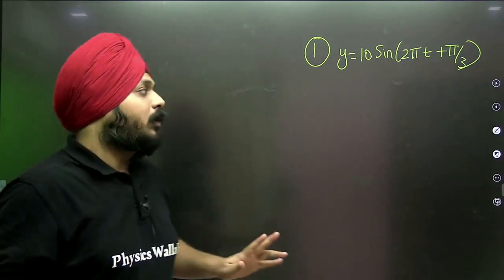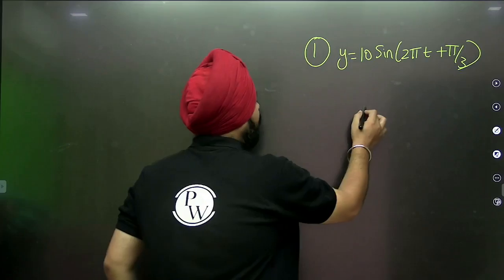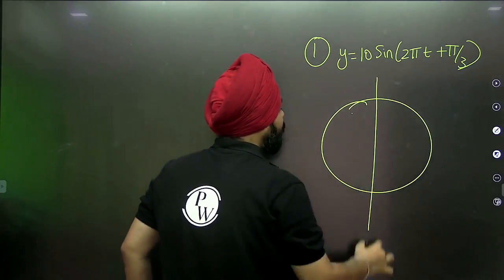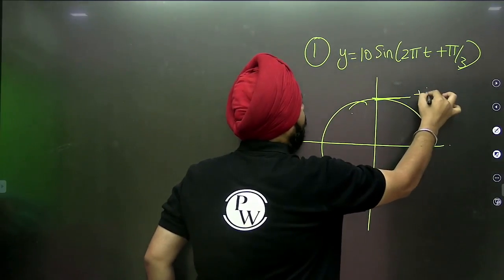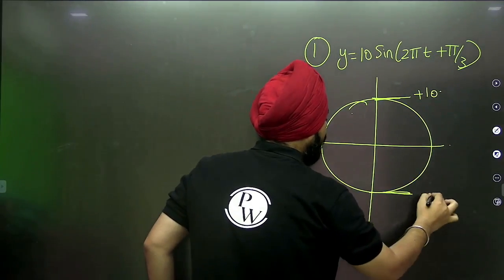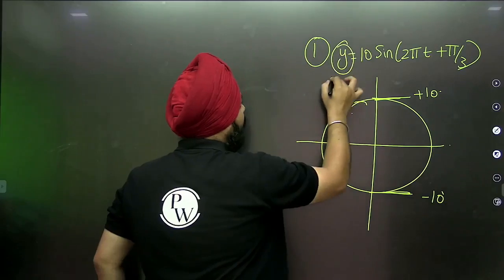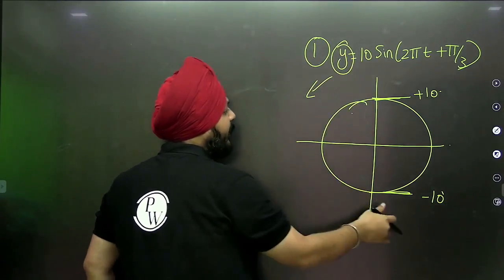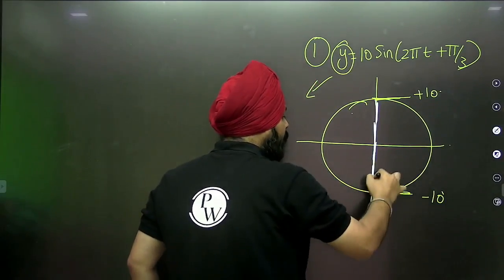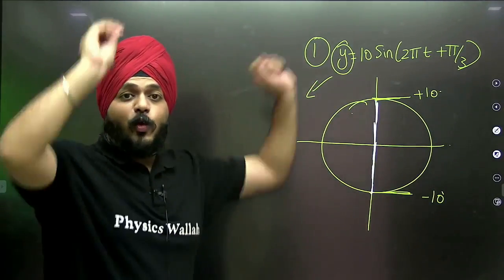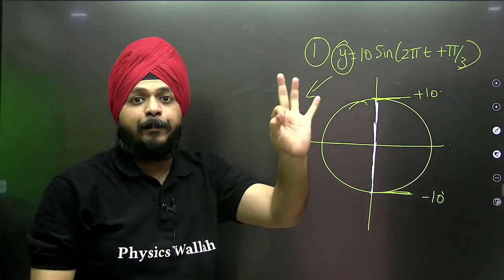Now suppose I want to draw the phasor for this. This is a phasor diagram. See, 10 is the amplitude, so this will be the value plus 10, and this will be the value minus 10. This is the y axis, which means the SHM is in the vertical direction. This will be the path of the SHM. Slowly we are going to calculate the velocity and acceleration in a very rapid manner.